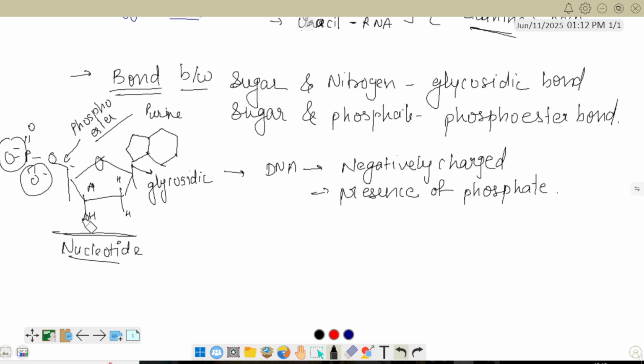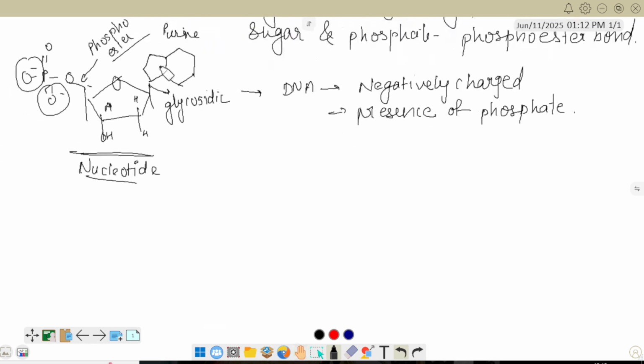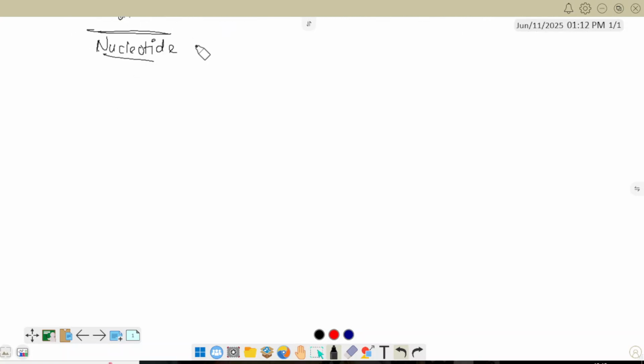Now, let's arrange the second nucleotide here. First of all, let me show you one structure of DNA. DNA is a double-stranded structure.